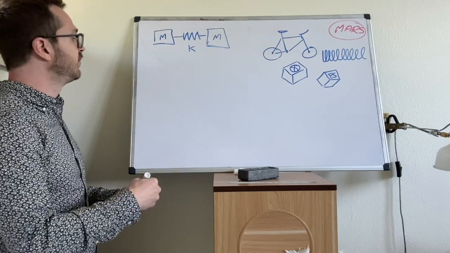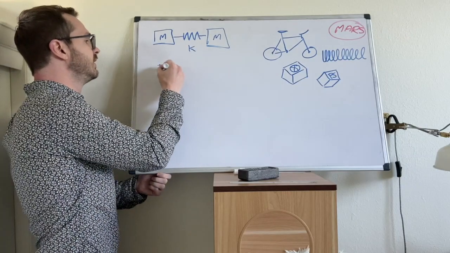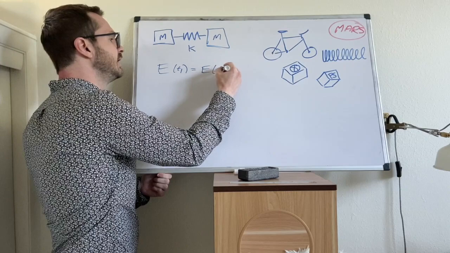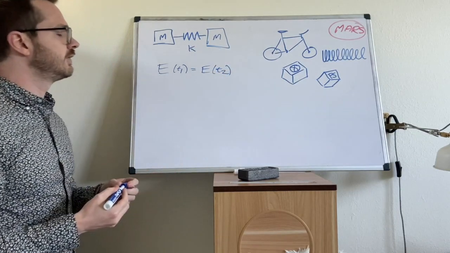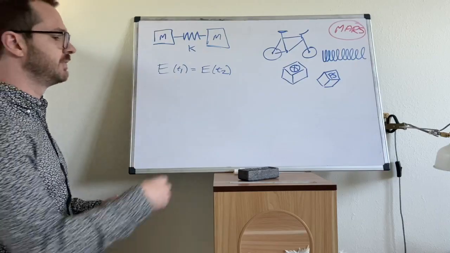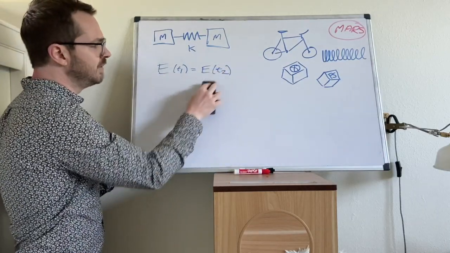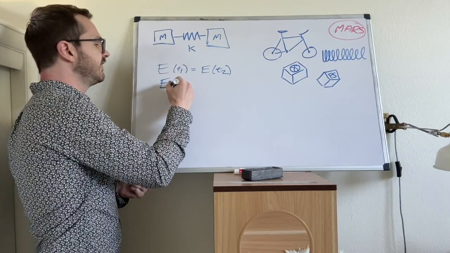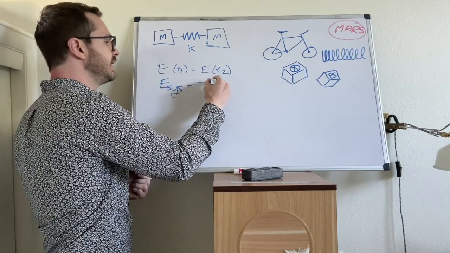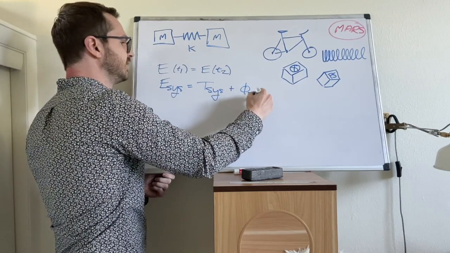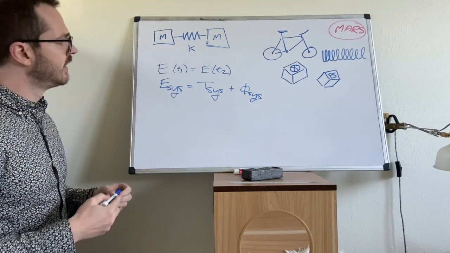But in this problem, we're going to use that the energy at time 1 is equal to the energy at time 2, and we're going to see what comes out of this expression. So we need to build up to this, and clearly the energy of the system is going to be kinetic energy and potential energy. All right.